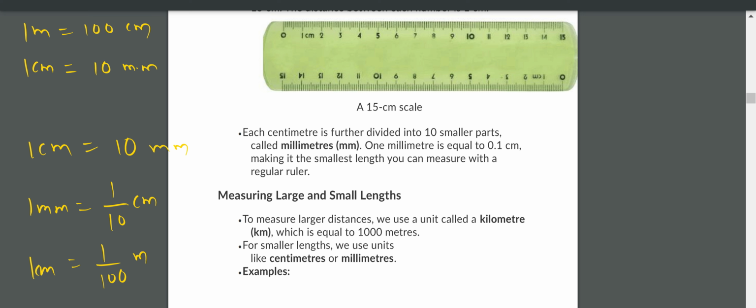10 millimeters. Now you see 0 to 1 centimeter, how many lines are there? You see it in your scale. All of you please observe your scale. 0 to 1, how many lines are in between? 10 lines are there. Then one line we call 1 millimeter. That means 1 centimeter is equal to how many millimeters? 10 millimeters. 1 meter is equal to how many centimeters? 100 centimeters. Remember all these things. Okay.